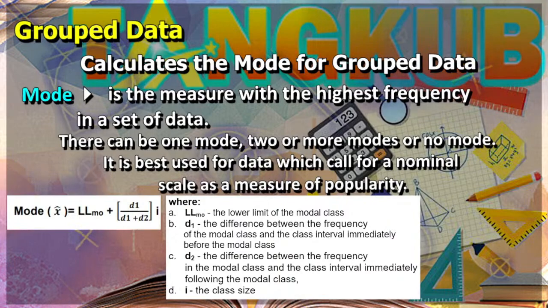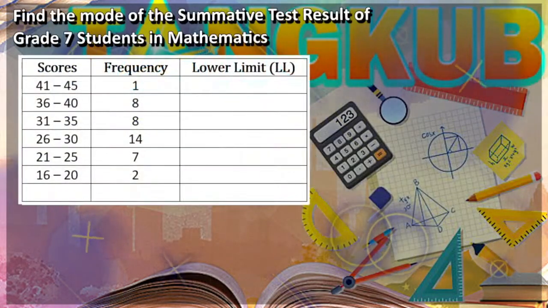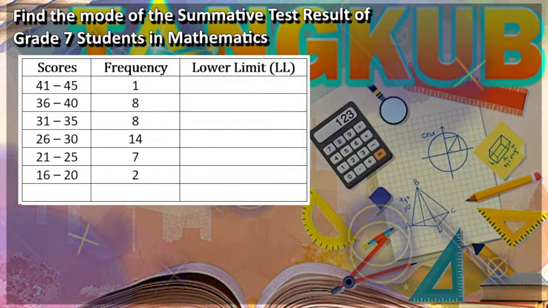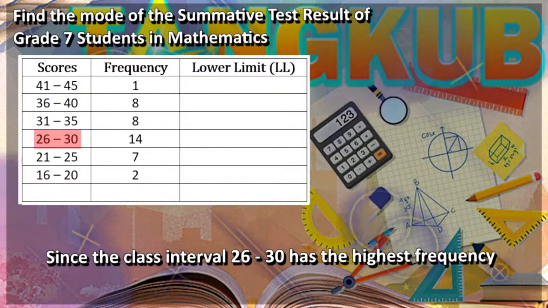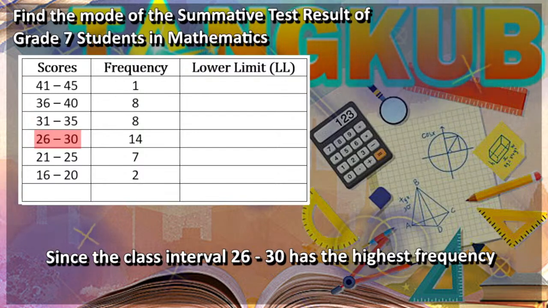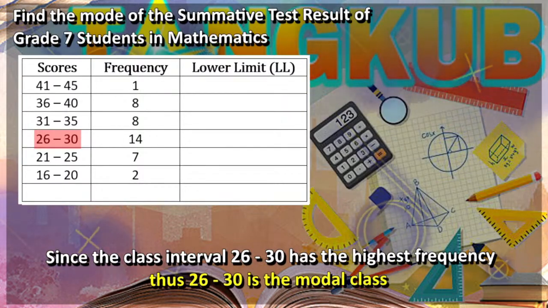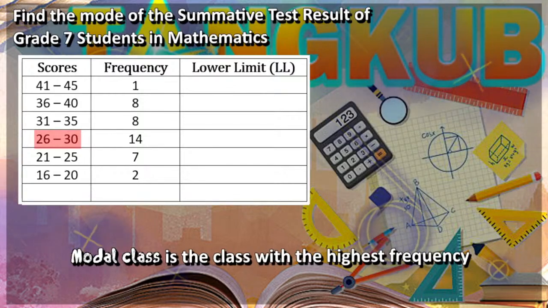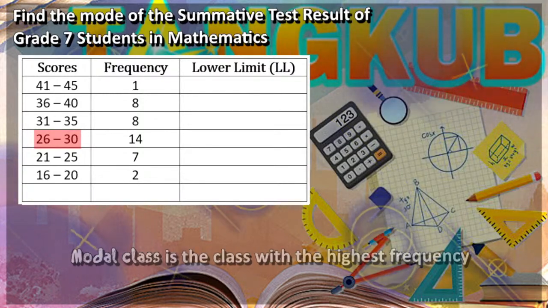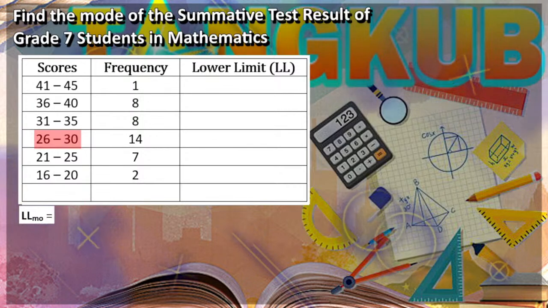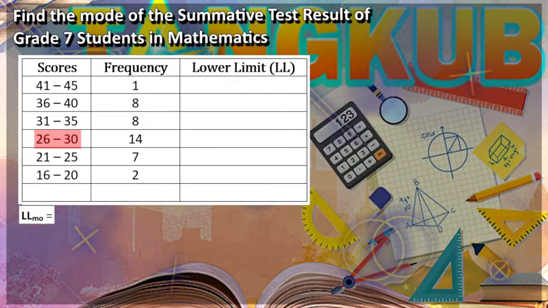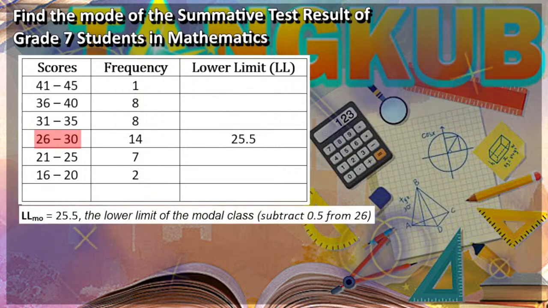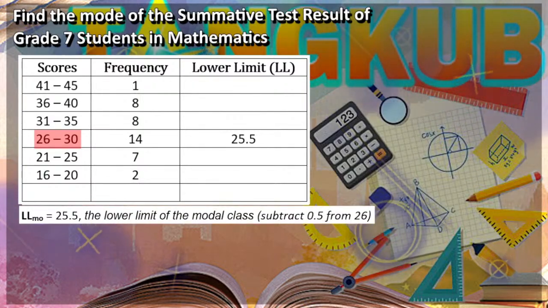Now, let us have an example. Find the mode of the summative test result of grade 7 students in mathematics. Since the interval 26 to 30 has the highest frequency, thus 26 to 30 is the modal class. When we say modal class, it is the class with the highest frequency. Now, what is the lower limit of this modal class? Right, it is 25.5. We subtract 0.5 from 26.